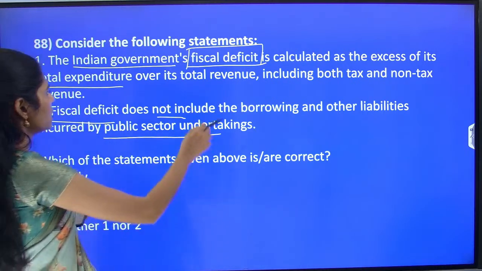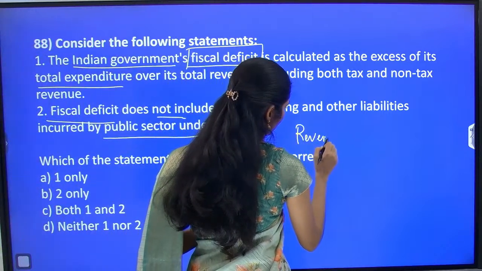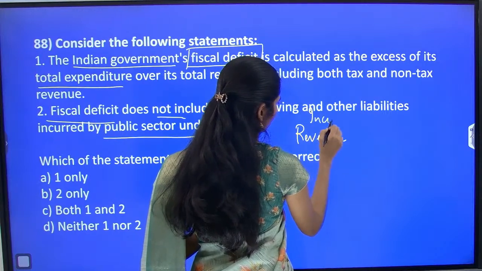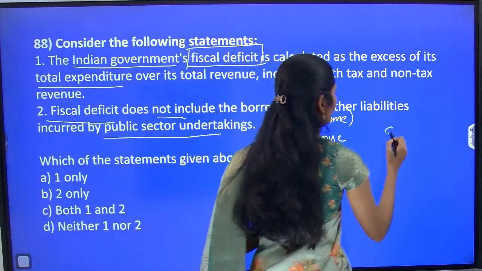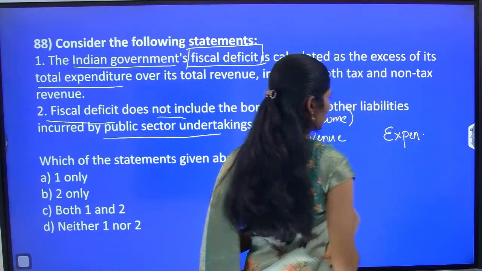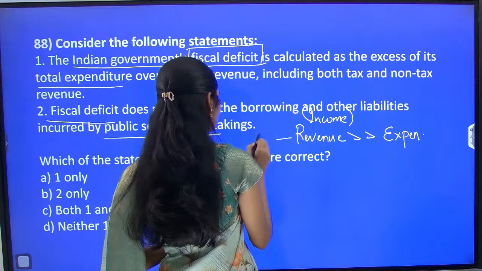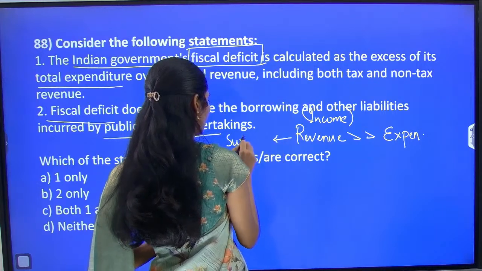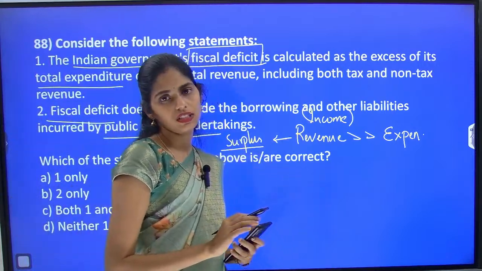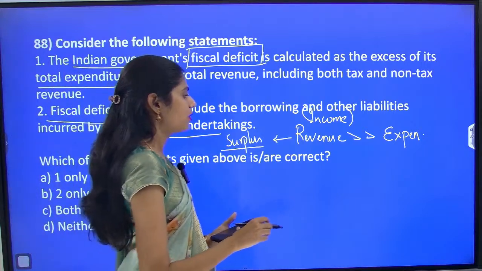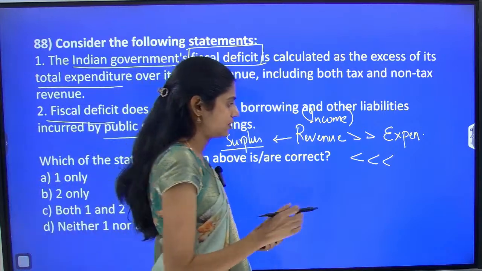Okay, so actually what does this fiscal deficit mean? Here we are getting revenue. Revenue is nothing but income in normal layman's terms, and we have expenditure. So whenever revenue is more compared to expenditure, that is called what? Surplus. Surplus means we have more money. We are getting more money than our expenditure. That is called surplus. So whenever expenditure is more compared to revenue, we call it a deficit.